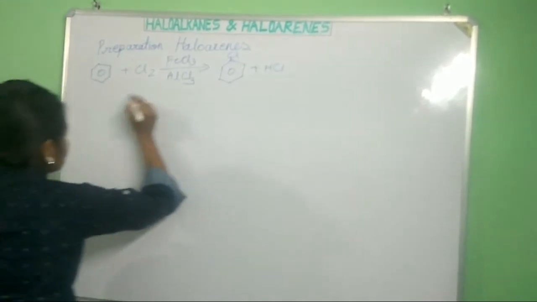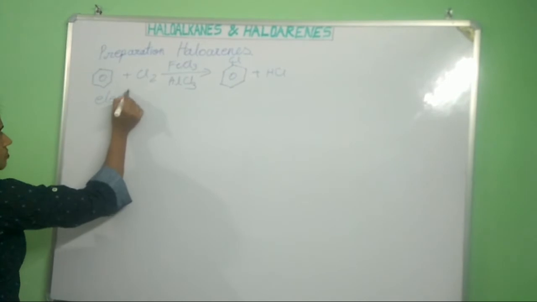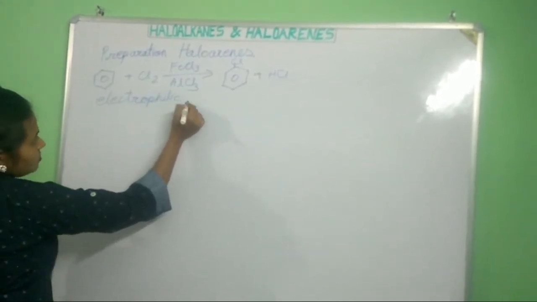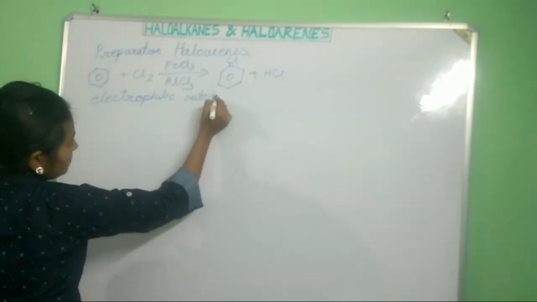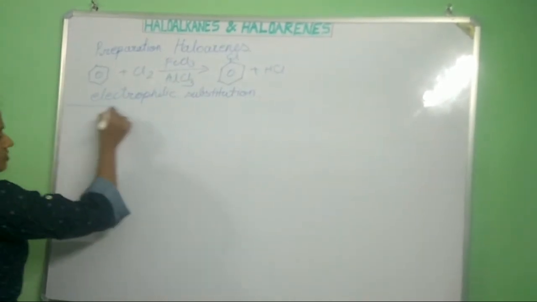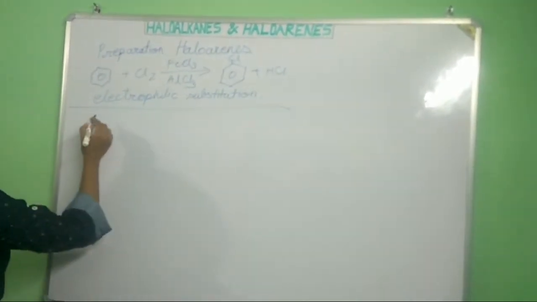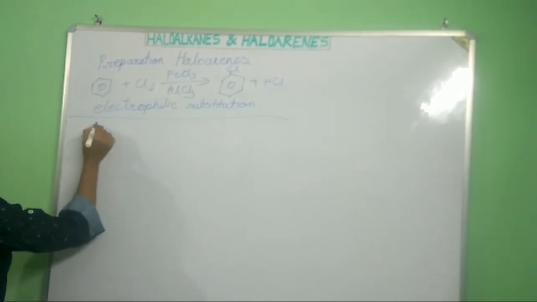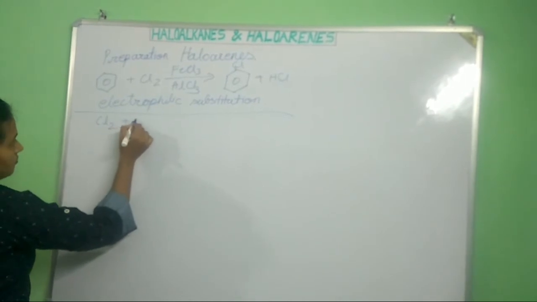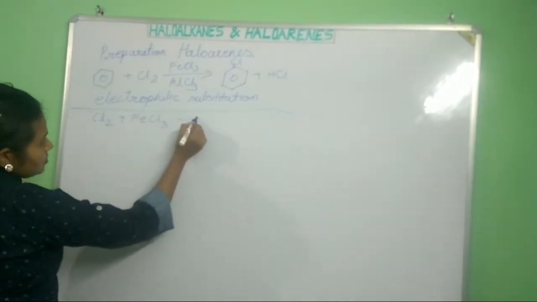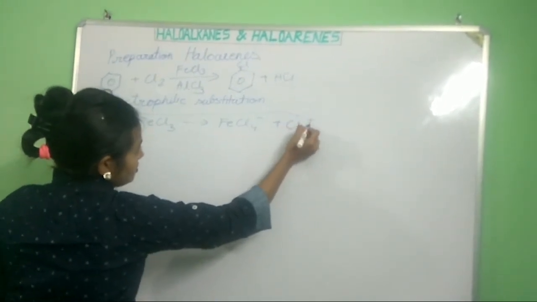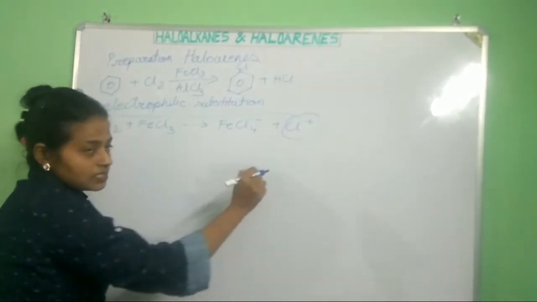And this kind of mechanism is the electrophilic substitution mechanism. Now, let us look at the mechanism first. First, there is generation of the electrophile. So Cl2 plus FeCl3 gives FeCl4 minus plus Cl plus. This is the electrophile being generated.